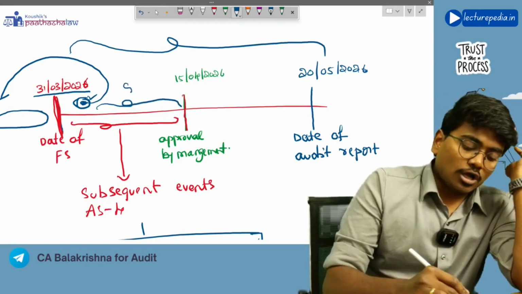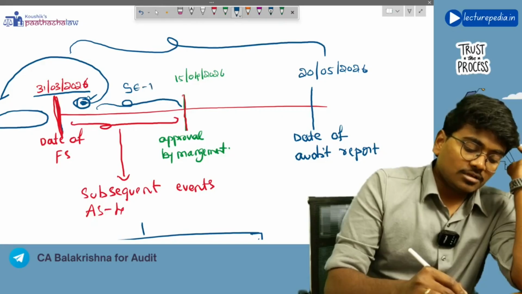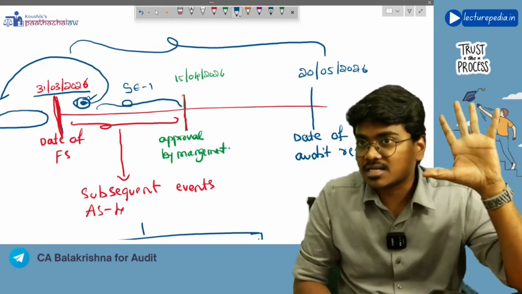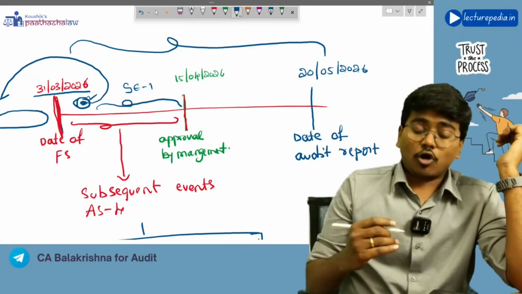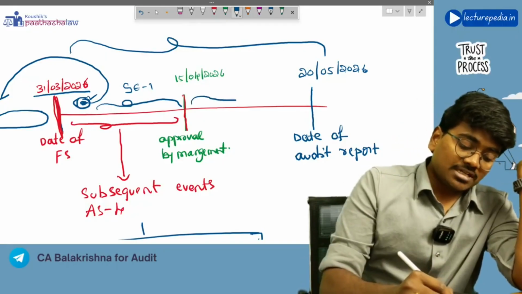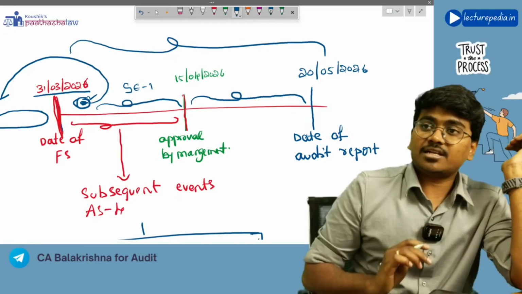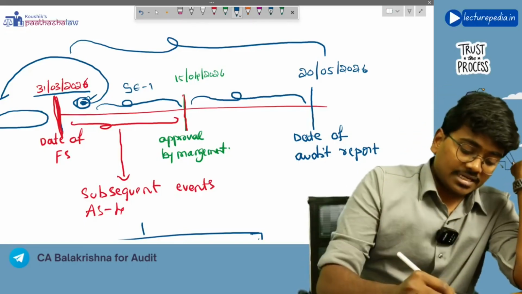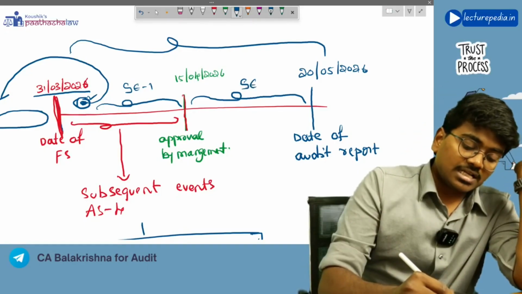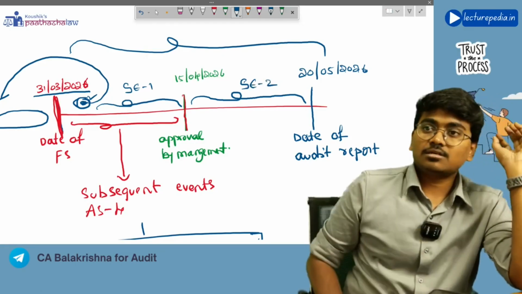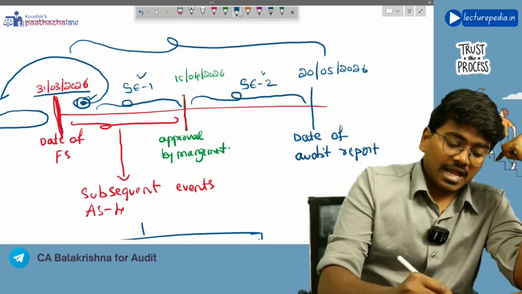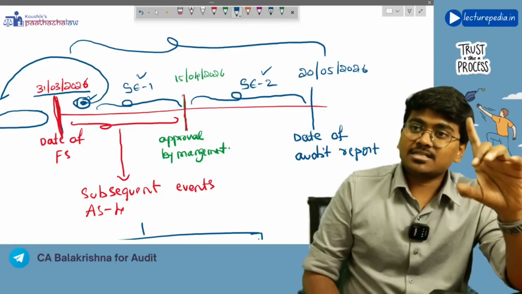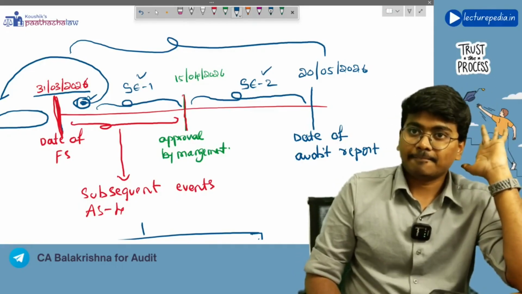Let us call them subsequent event 1. And for the purpose of auditing, those events that occur in this period will also be treated as subsequent events. Let us call this subsequent event 2. So for the purpose of auditing, SE1 and SE2 will be treated as subsequent events.